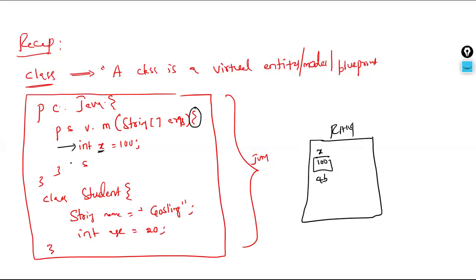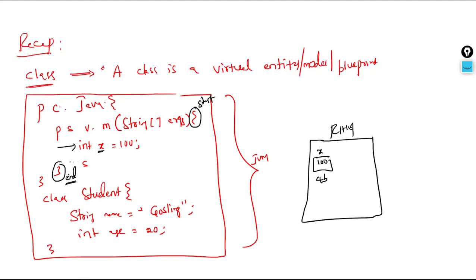Then after that, are there any other lines of code? No. And then JVM reaches the closed curly brace of the main method, and the execution stops. This is the starting point of every Java program execution, and this is the end point of every Java program execution if it is a normal flow.